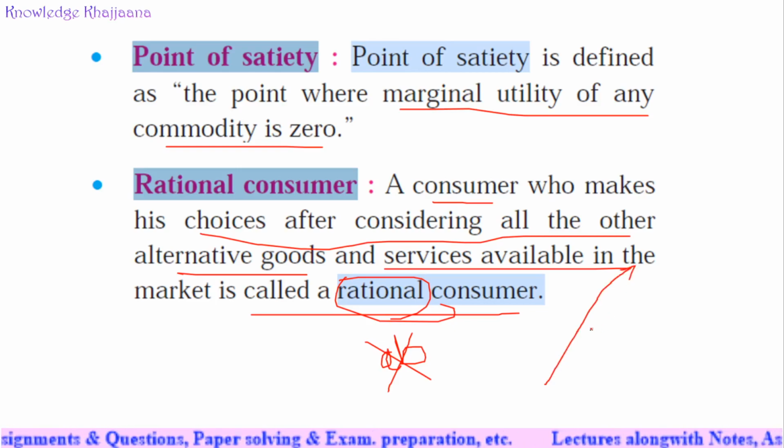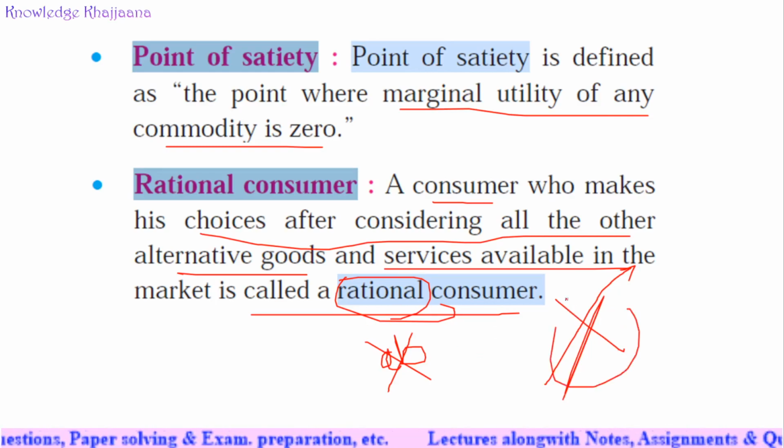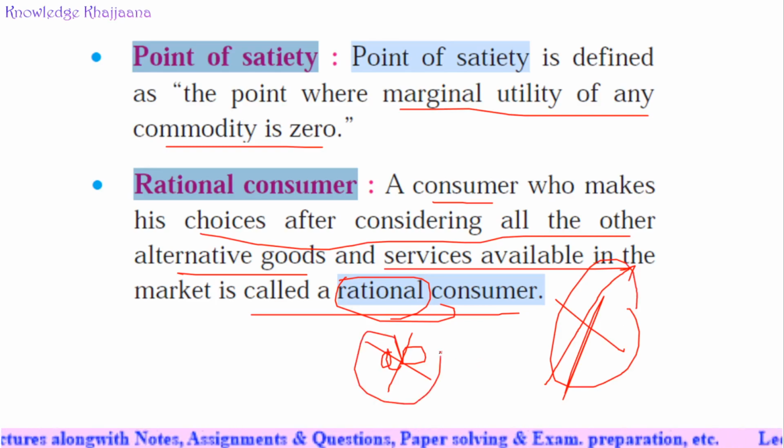So these kinds of people are the exception to this rule, because they are not rational consumers. They don't think about good and bad, because more and more consumption of alcohol, smoking and drugs is always injurious and harmful to their bodies, but they are not rational consumers. This theory is based on rational consumers only.